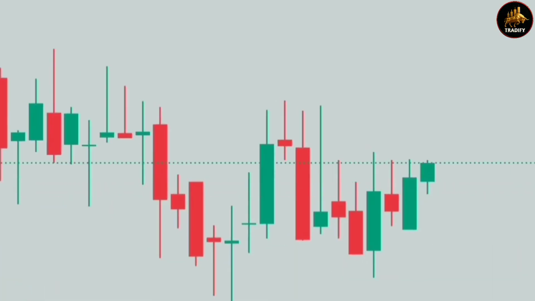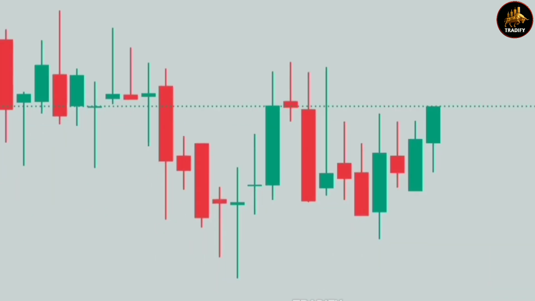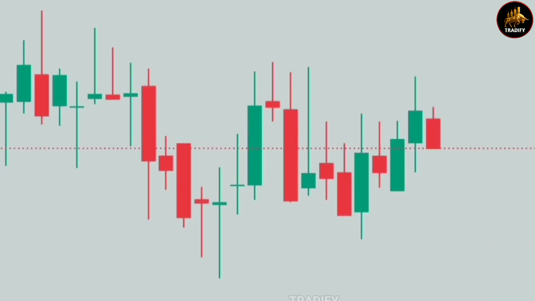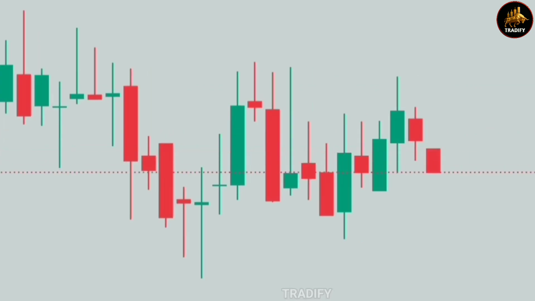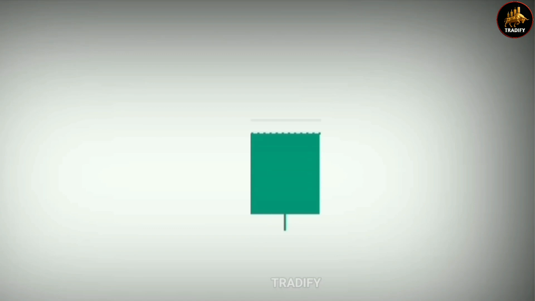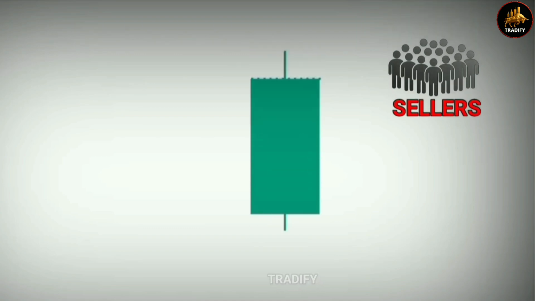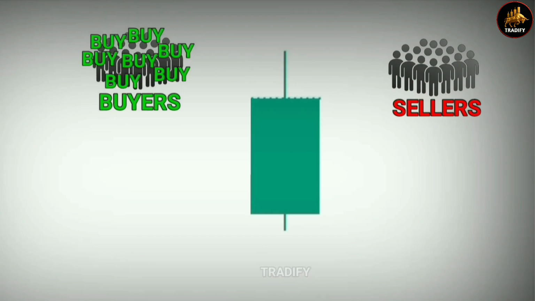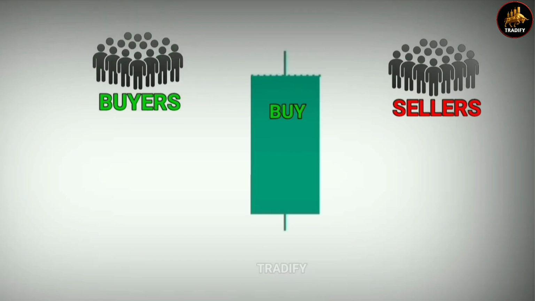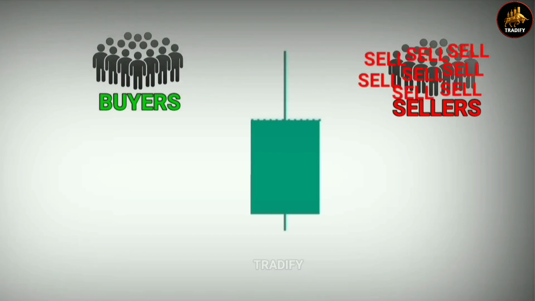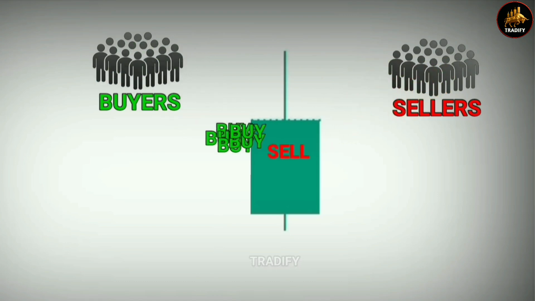First of all, I want to clear a basic doubt for all of you, that whenever a candle is formed, whether it's red or green, both buying and selling take place during its formation. For example, let's say a green candle is forming here. During the formation of this candle, many sellers might be selling based on their analysis, and at the same time, many buyers are also buying based on their analysis. So, during the formation of this candle, both buying and selling are happening.